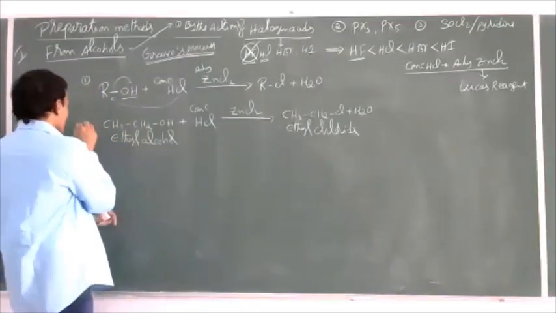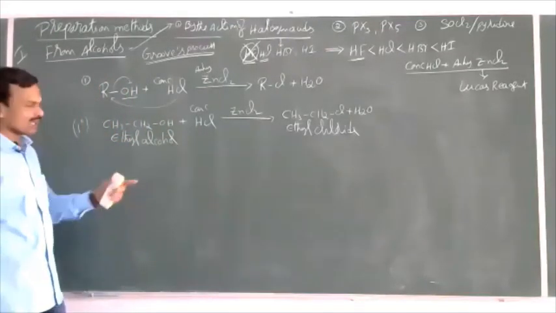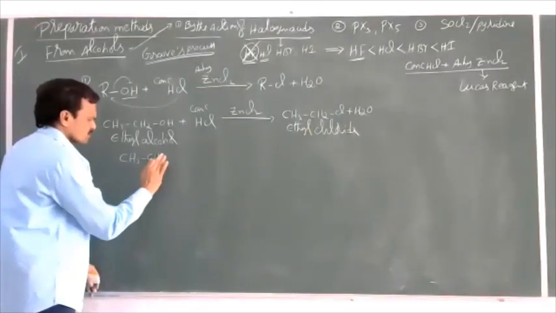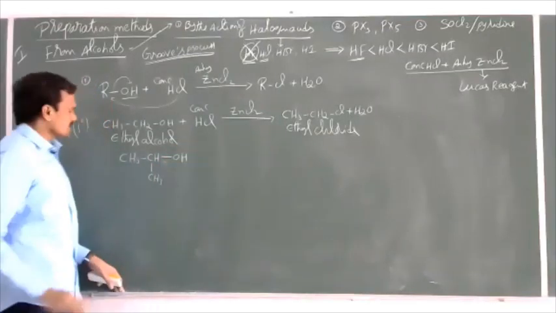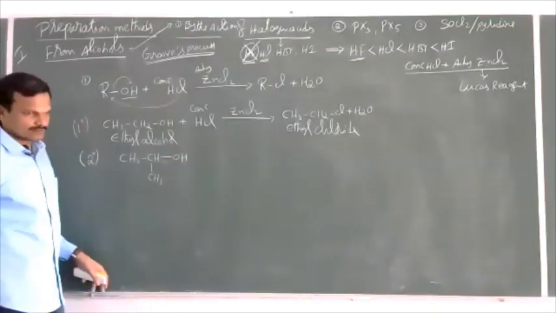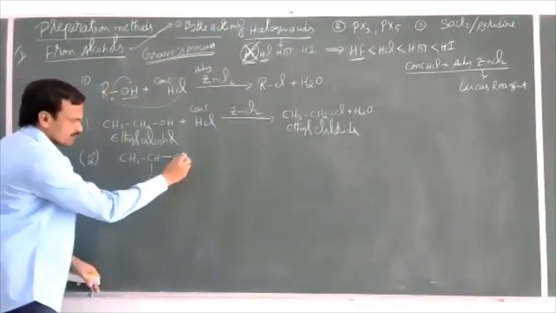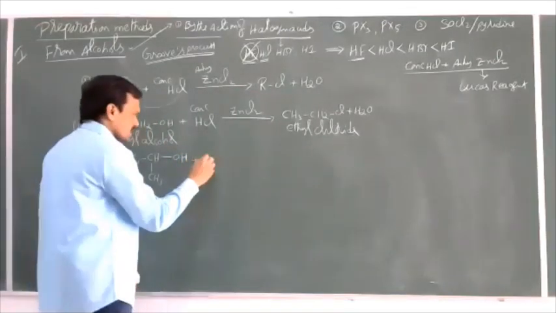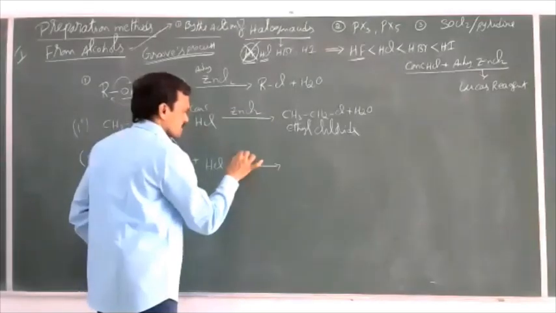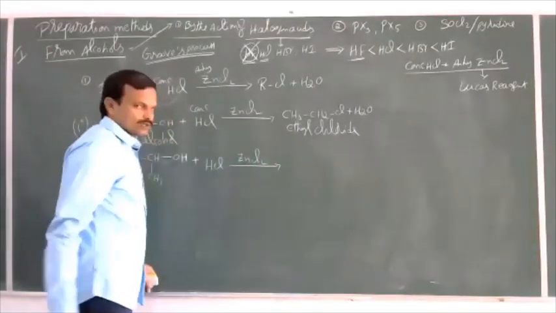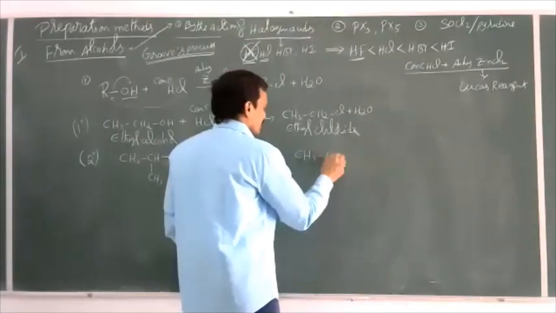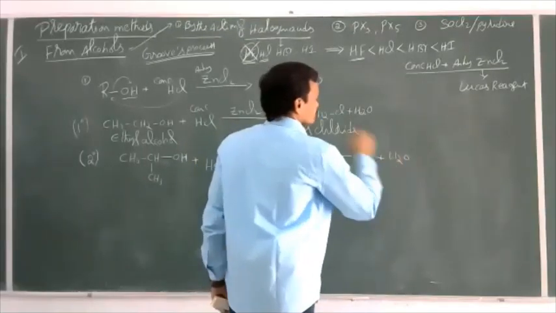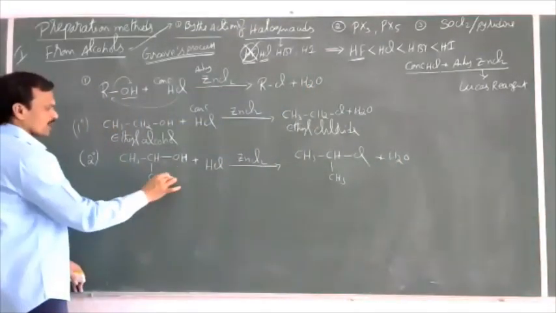Instead of a primary alcohol, if you take a secondary alcohol, CH3CH(OH)CH3, here OH. This is a secondary alcohol. Simple, just like haloalkanes, if the OH group is bonded to a secondary carbon, it is a secondary alcohol. Now, this reacts with concentrated HCl in the presence of anhydrous ZnCl2, and then we get isopropyl chloride plus H2O. This is the isopropyl alcohol.